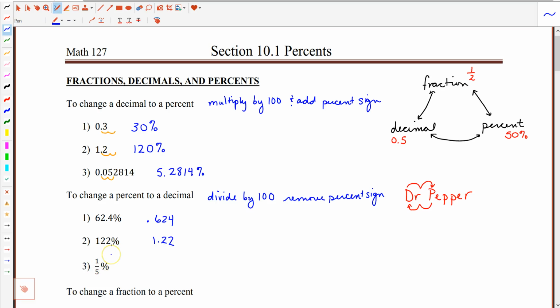And then on this last example, this involves a fraction. So you can approach this one of two ways. Either we could take the fraction and divide it by 100. So maybe I'll do that off to the side over here. So I would have the fraction divided by 100.